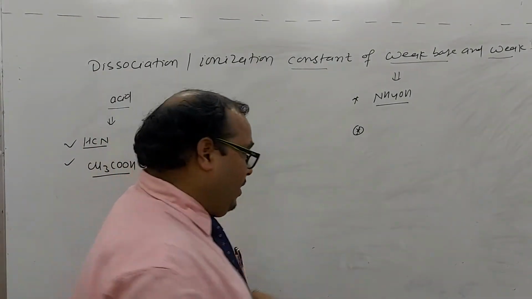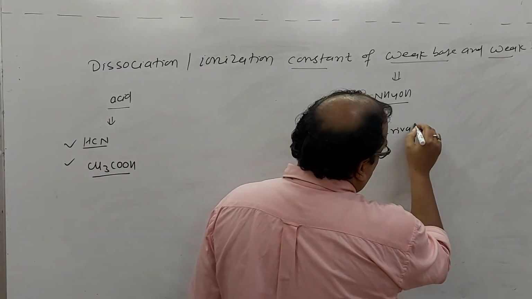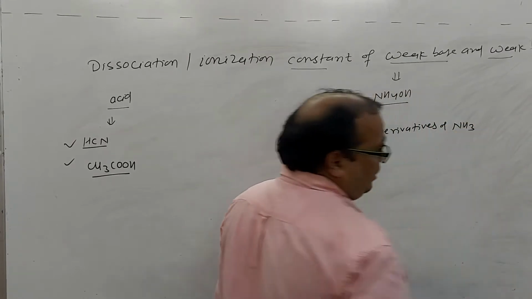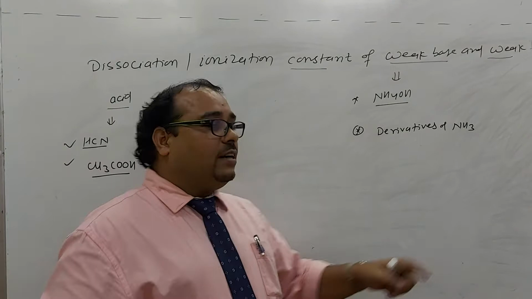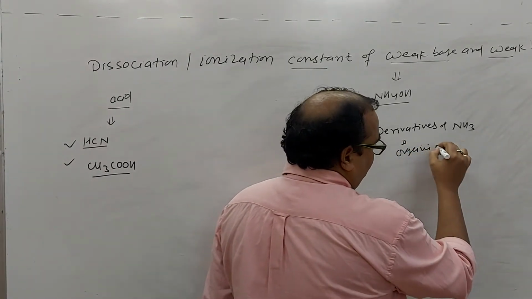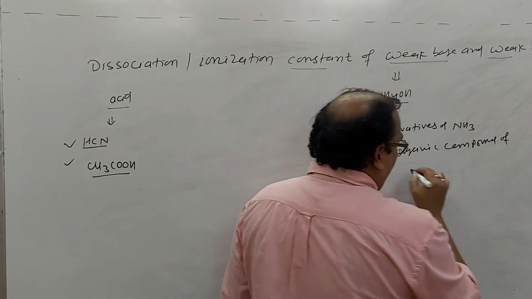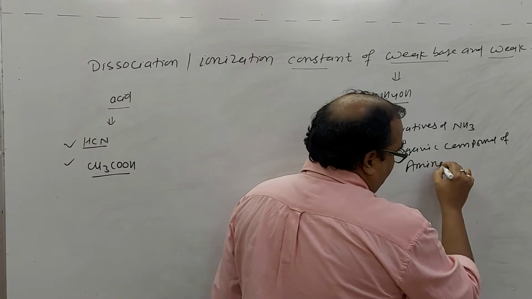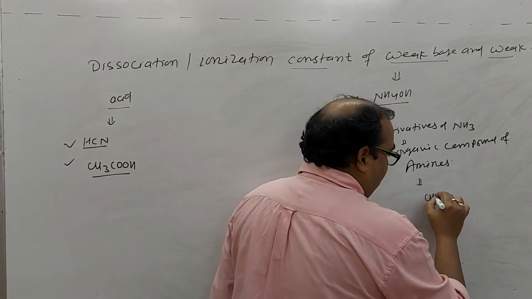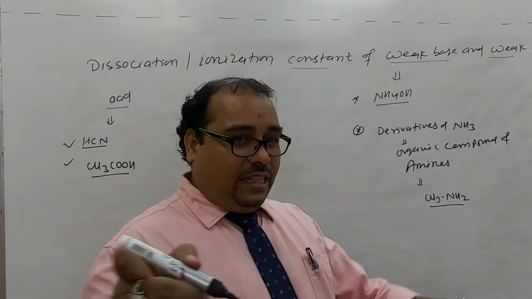Derivatives of ammonia, that means some organic compounds, some organic compounds of amines, like methylamine.